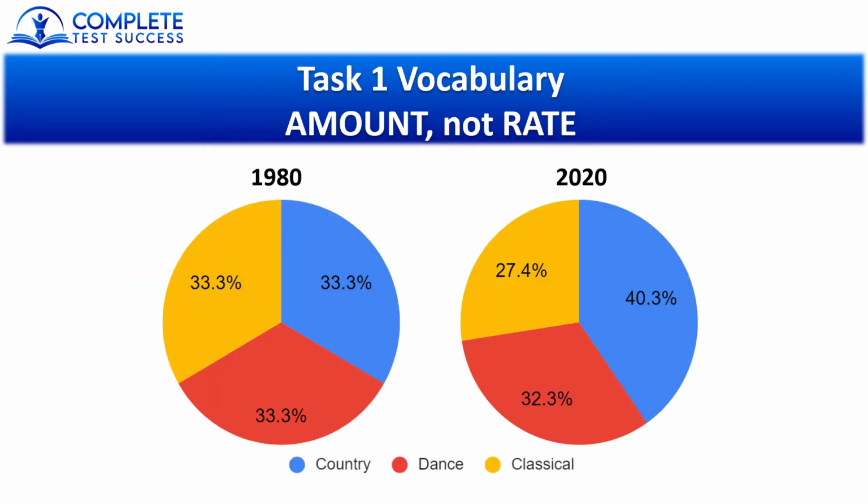And these pie charts are the same. We can see the amount of change, but we cannot see the rate at which they have increased or decreased. Now, the reason that you need to know all of this is because the adverbs and the adjectives we're about to learn are based on either amount or rate. The ones for amount can be used with any chart, but the ones for rate can only be used with bar graphs and line graphs, such as the ones we just looked at.